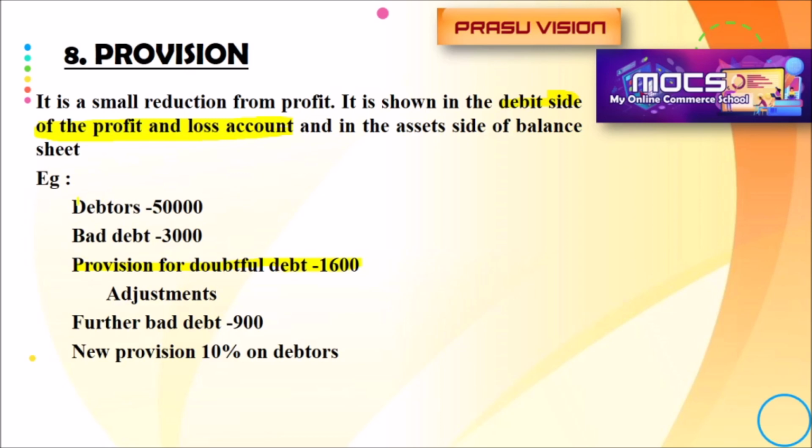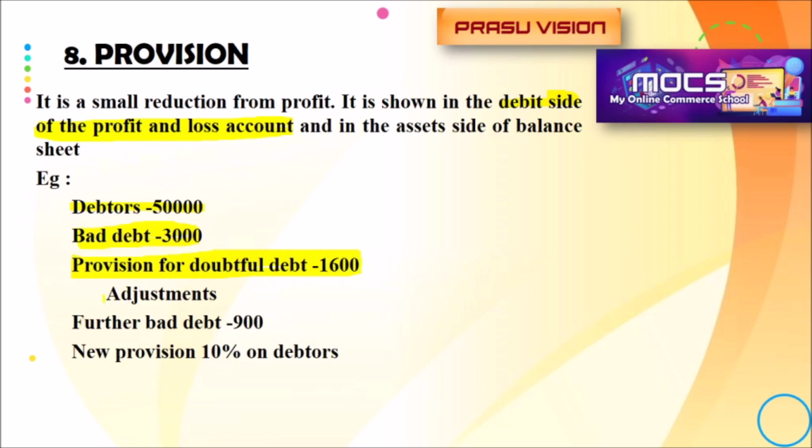In this example, just look at this. Debtors amount 50,000 on the debit side of the trial balance, bad debt 3,000 on the debit side of the trial balance, and provision for doubtful debt 1,600, the old provision created in the previous year.